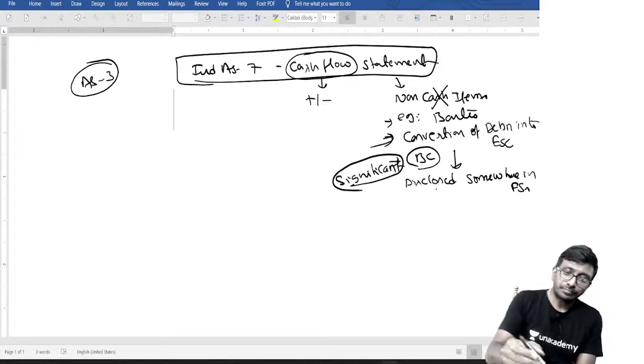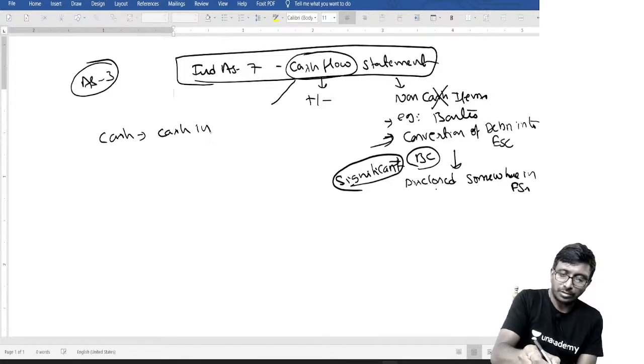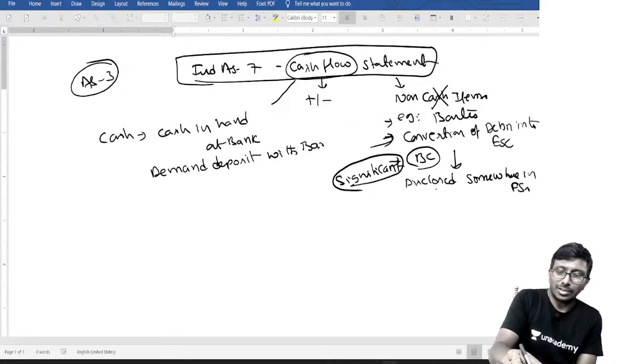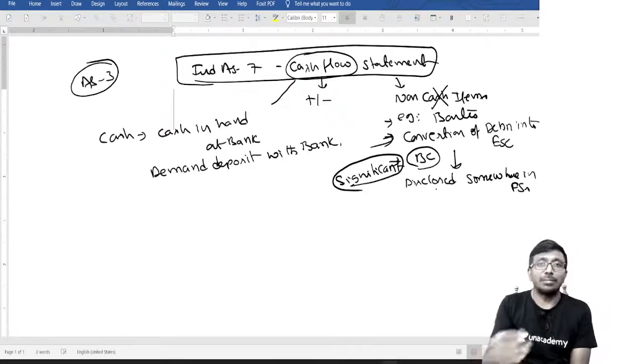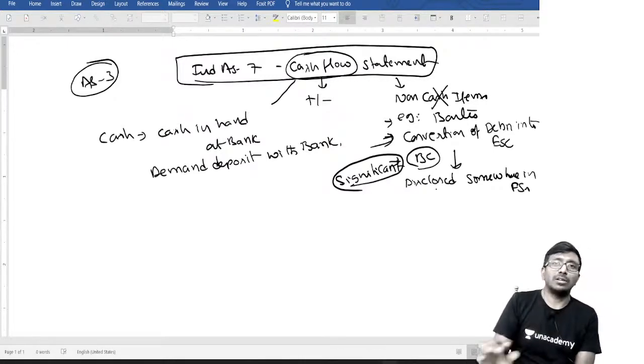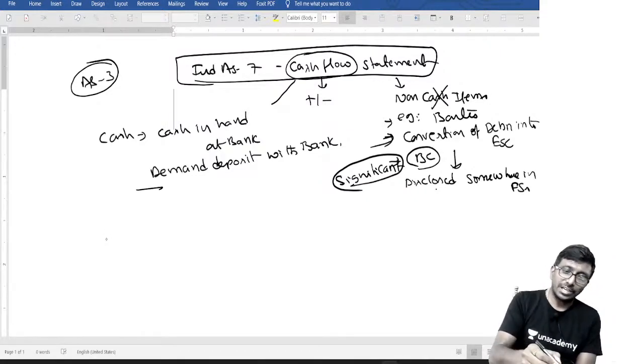Right, done. Next, as you know, cash. What do you mean by cash? Cash means cash in hand, cash at bank, and demand deposits. Now, a demand deposit with the bank: whenever I go and ask, I demand, the banker has to give me my money back. That is cash.